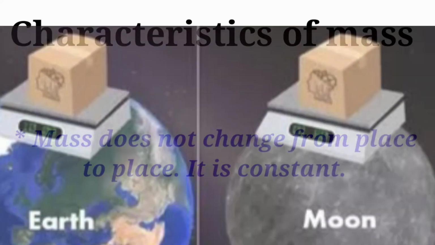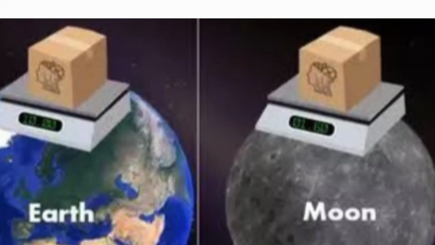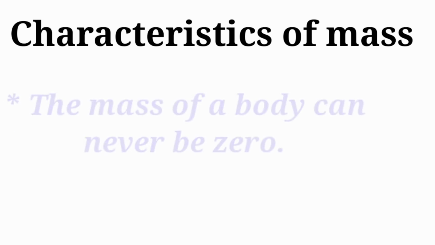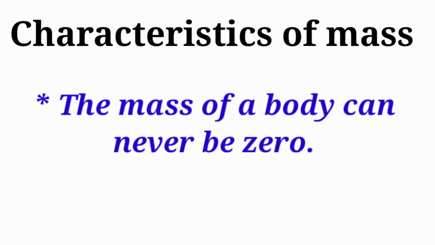An object on the surface of the earth and the same object on the surface of the moon. In this case, the matter of the object will not change. On the surface of the earth and the moon, in both cases the mass is the same. That's why mass does not change from place to place. It is constant. Mass of a body can never be zero.